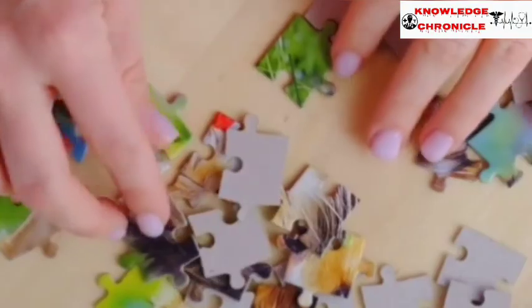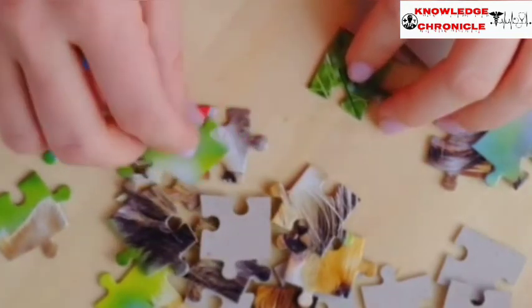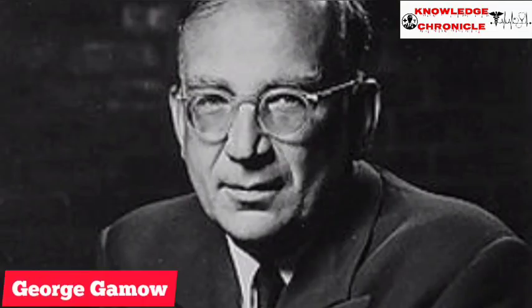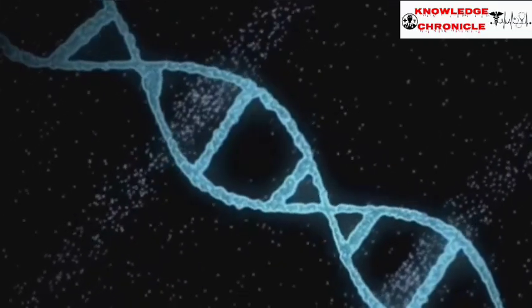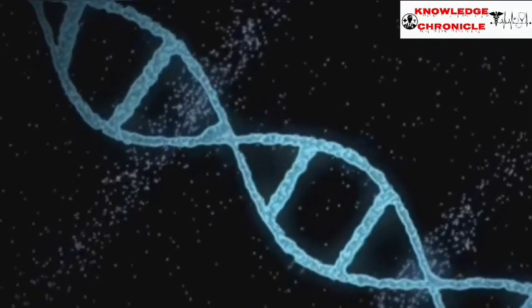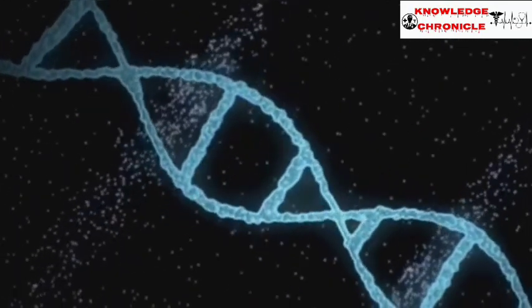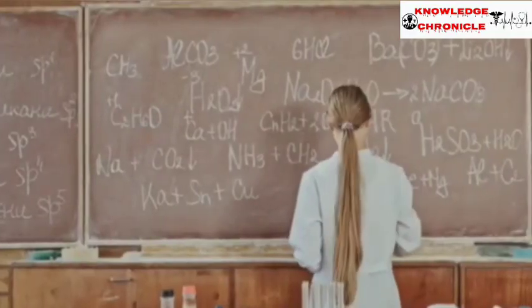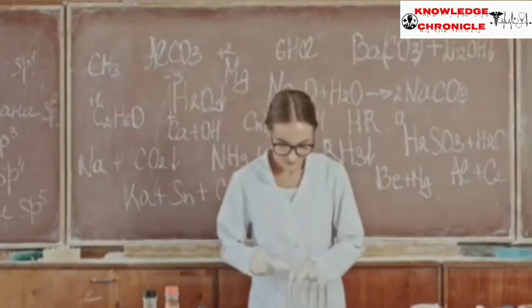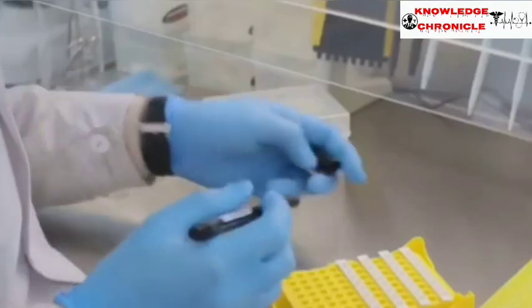amino acids. The journey to decipher this code was like solving the biggest jigsaw puzzle in biology. It started with George Gamow, a physicist. He proposed that if we have only 4 bases A, U, G, C, and 20 amino acids to represent, a combination of 3 bases called a triplet must form one code or codon. Why 3? Because 4 times 4 times 4 equals 64 combinations, more than enough for 20 amino acids. But how to prove it?